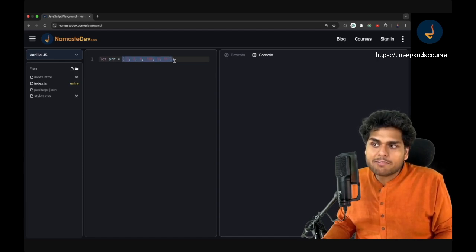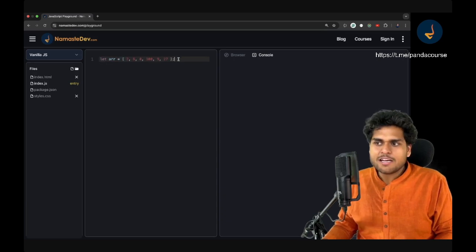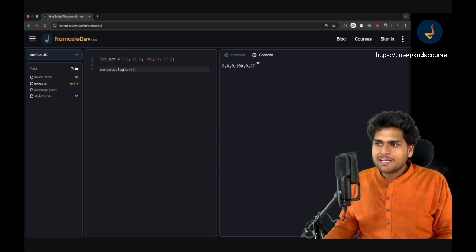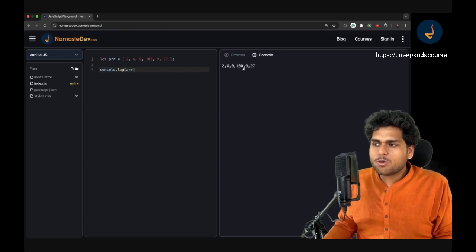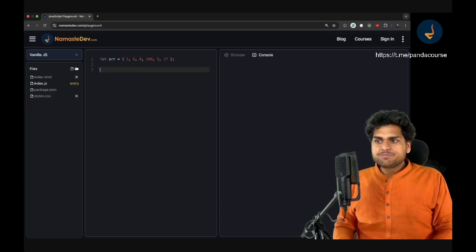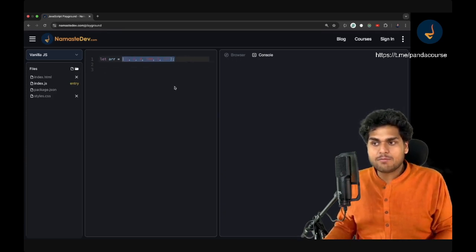In some programming languages, this data structure is also known as a list. This is known as an array in JavaScript. Okay, so this is how you write an array. You can even log this array onto the console, and you will see that you have 2, 6, 0, 100, 9, 27, right? That's how it is printed onto the console. Now, let me tell you how JavaScript stores this array behind the scenes.